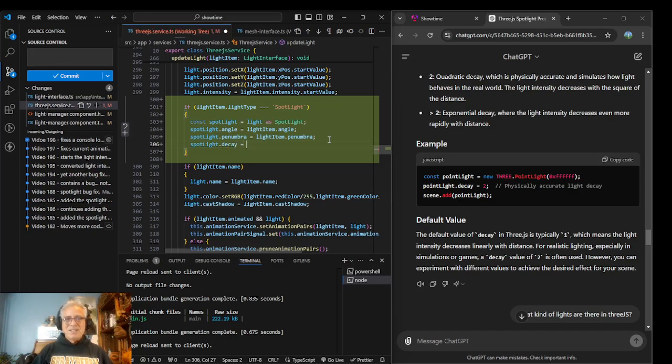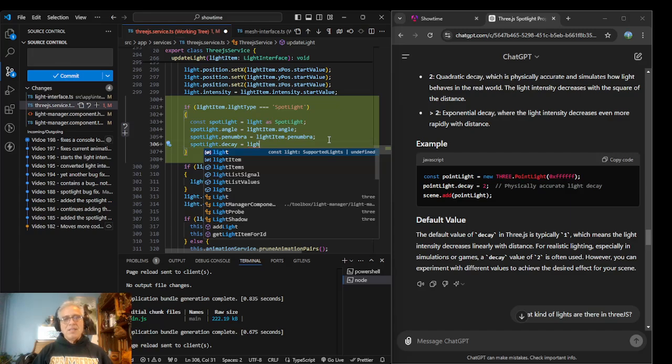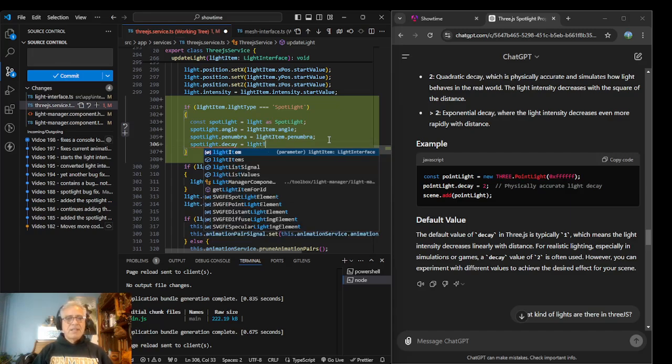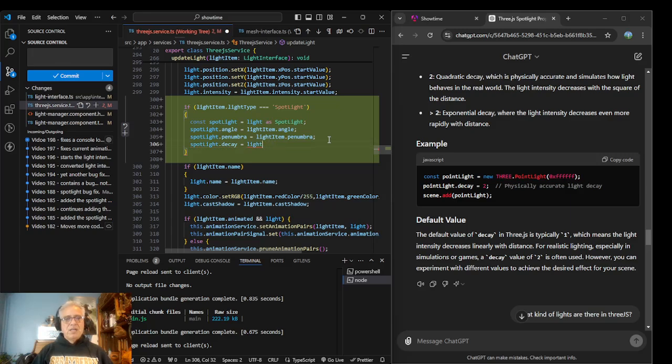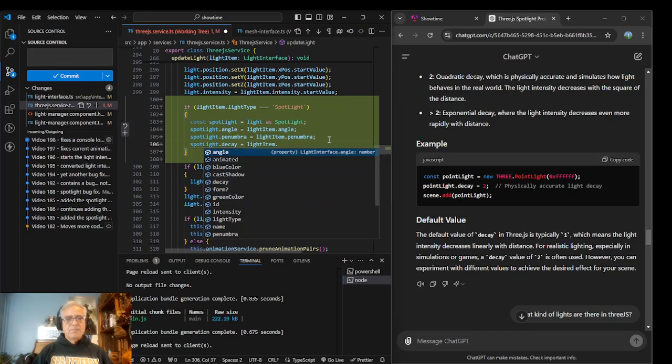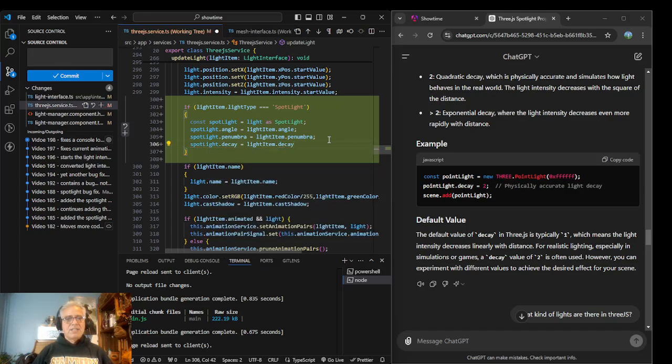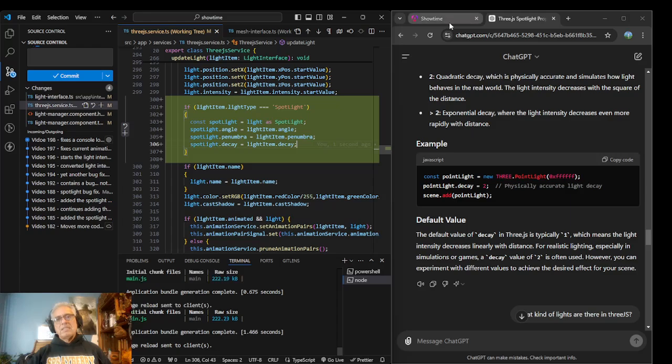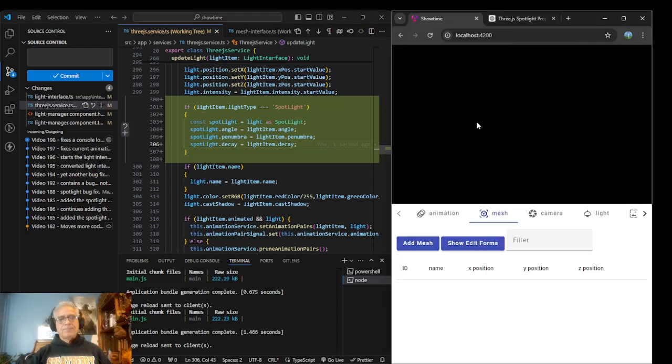Obviously, in JavaScript, it doesn't care if you have an extra attribute on something that isn't necessary for other kinds of lights. Spotlight's the only light that I've implemented that these three things matter on. So let's see what we get.